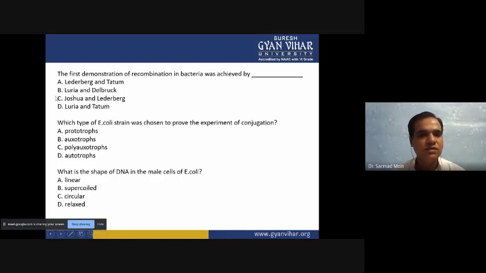So any one right option you have to select. Which type of E. coli strain was chosen to prove the experiment of conjugation? A option is prototroph, B option is auxotroph, C option is polyauxotroph, D option is autotroph. Then third question: what is the shape of DNA in the male cells of E. coli? A option is linear, B option is supercoiled, C option is circular, D option X type.